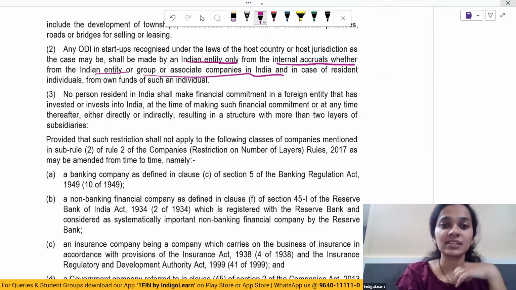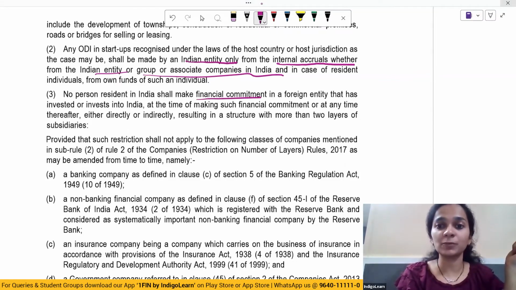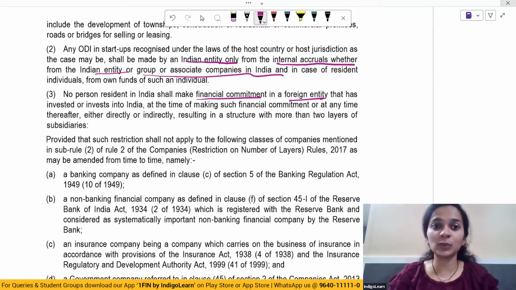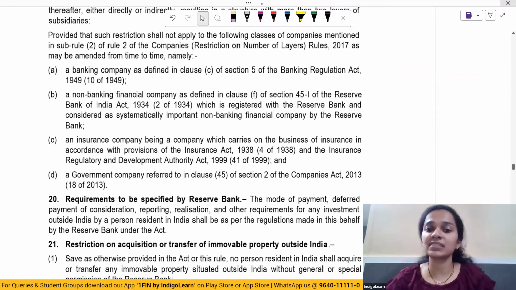And no person resident in India shall make financial commitment in foreign entity that has invested or invests into India at the time of making such financial commitment or at any time thereafter, either directly or indirectly. However, there are certain situations wherein the restrictions will not apply.